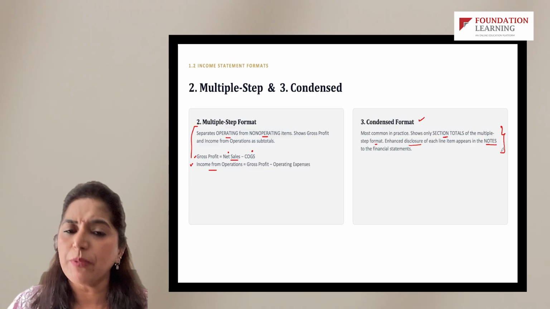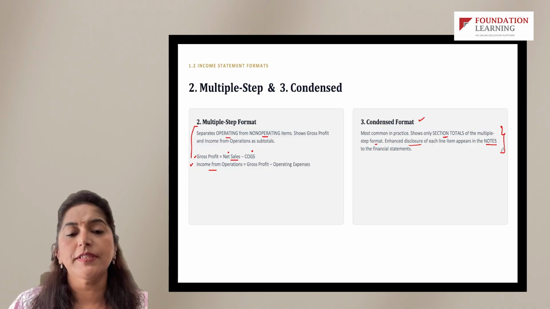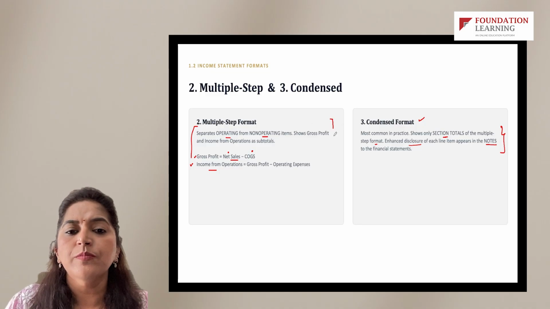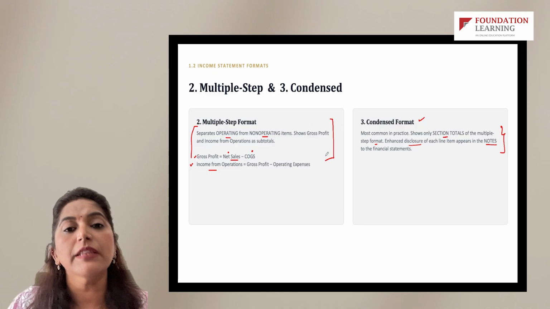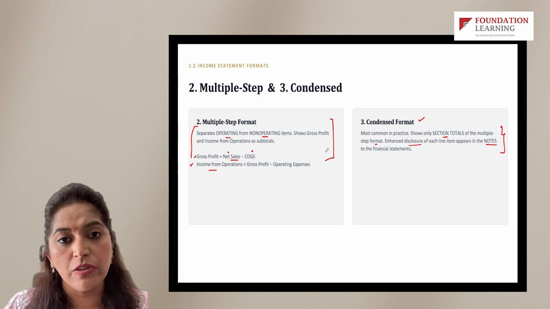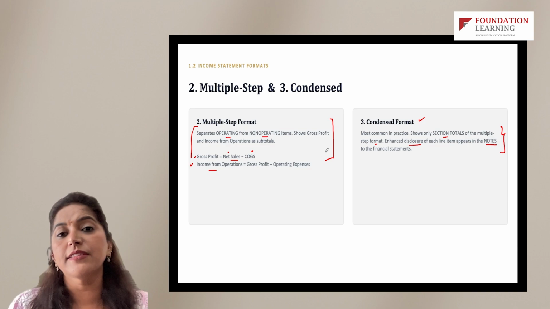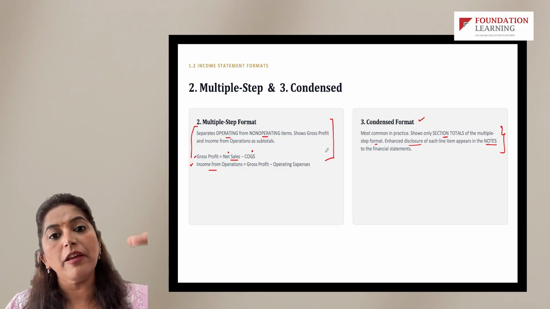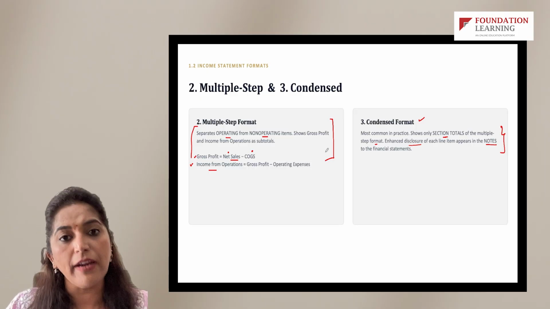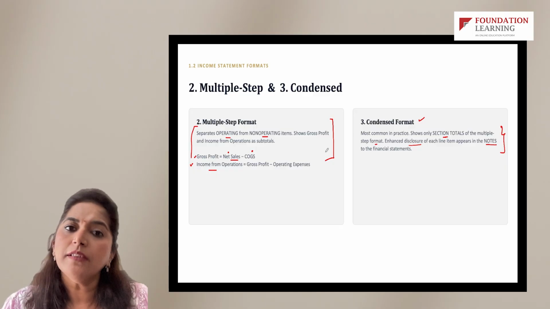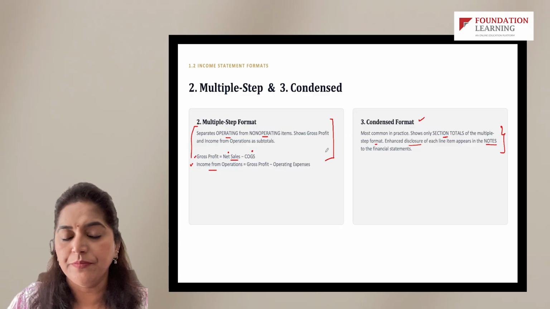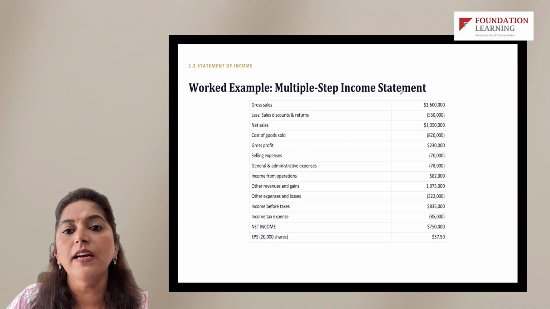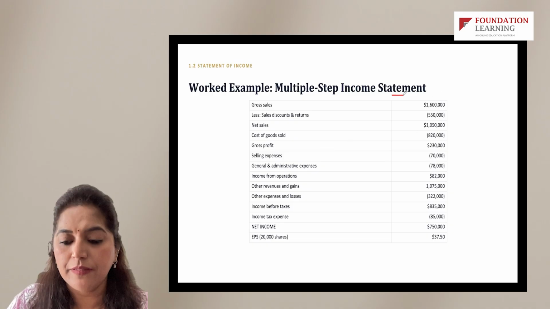This is again something pretty popular in the US, because you are able to show all the line items just like this, and you are not confusing the user with a lot of information, right? How they arrived at net sales and how they arrived at COGS, you're not showing them that calculation, you are showing them everything in one bulleted format. In case you want to know more about it, refer to the notes to the financials. Again, this is something we had seen. This is a multi-step income statement.